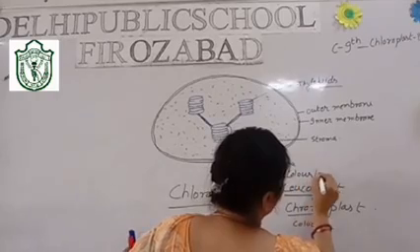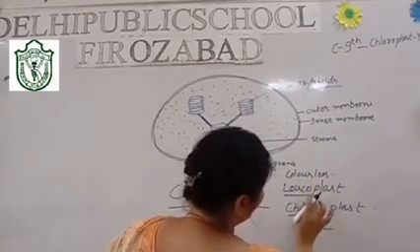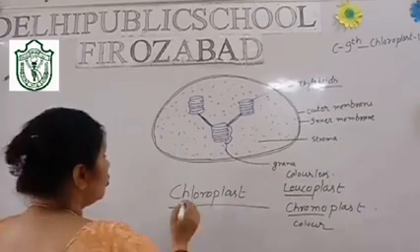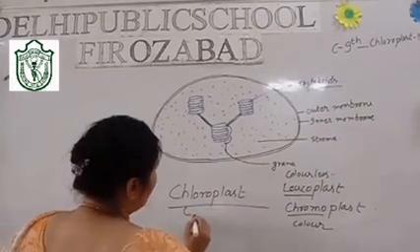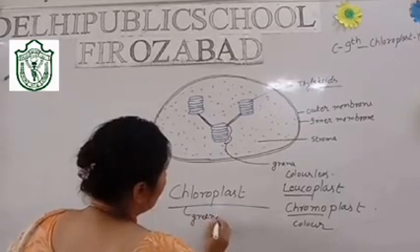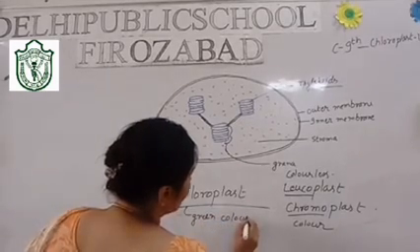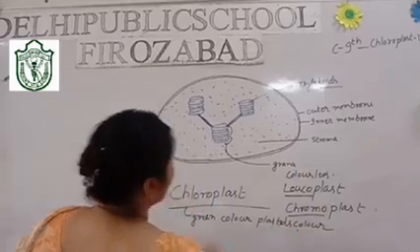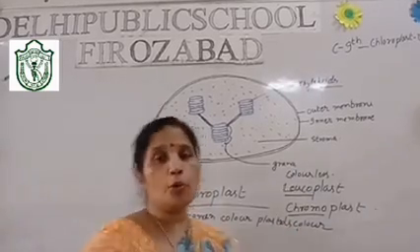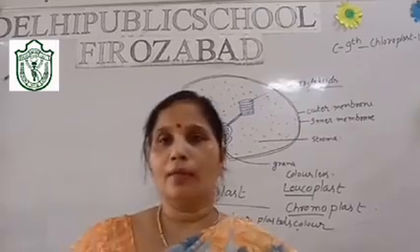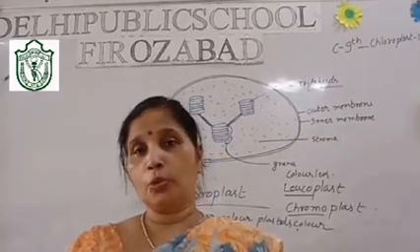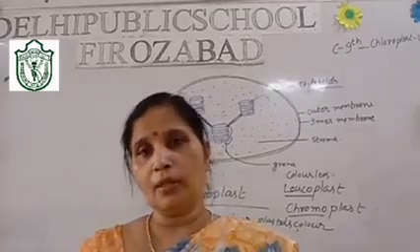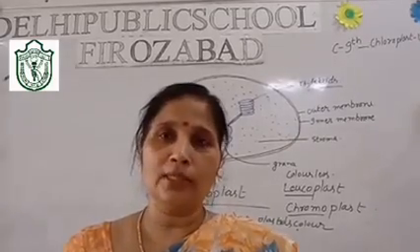So I am telling you one thing, that from leucoplast, chromoplast and chloroplast are formed. Chloro means the green color plastid. Now you see, students, chloroplast is a boon to this whole nature, because only because of this organelle plants are able to synthesize their food.